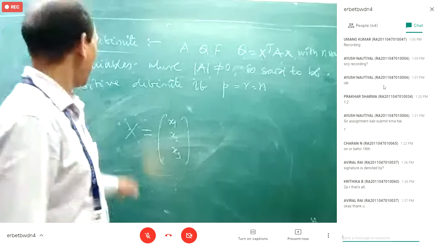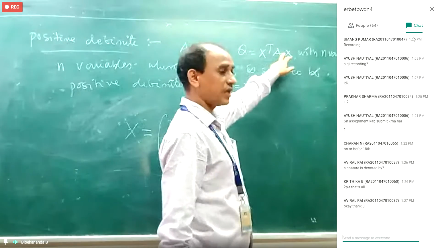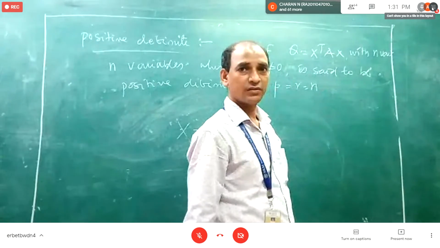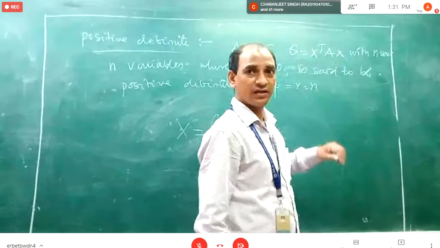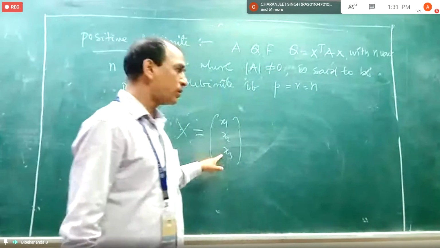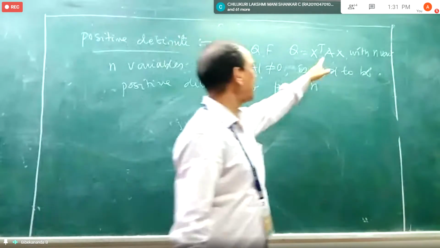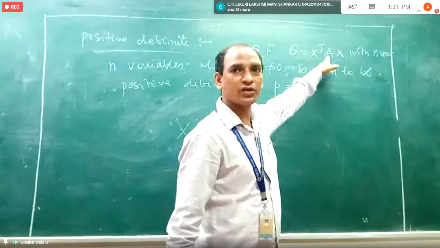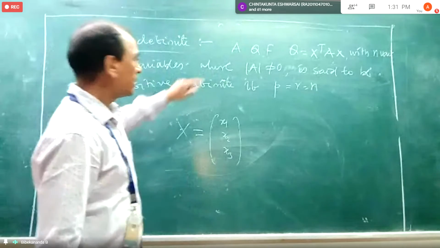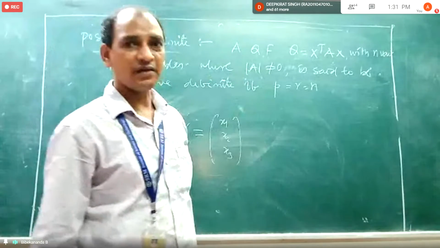If A is not a 3 cross 3 matrix, we cannot find the product of X transpose and A and X. So that's why if there are 3 unknowns, then definitely the matrix will be of order 3 cross 3. In the same way, here I am taking n variables. Then what will be the order of the matrix A?